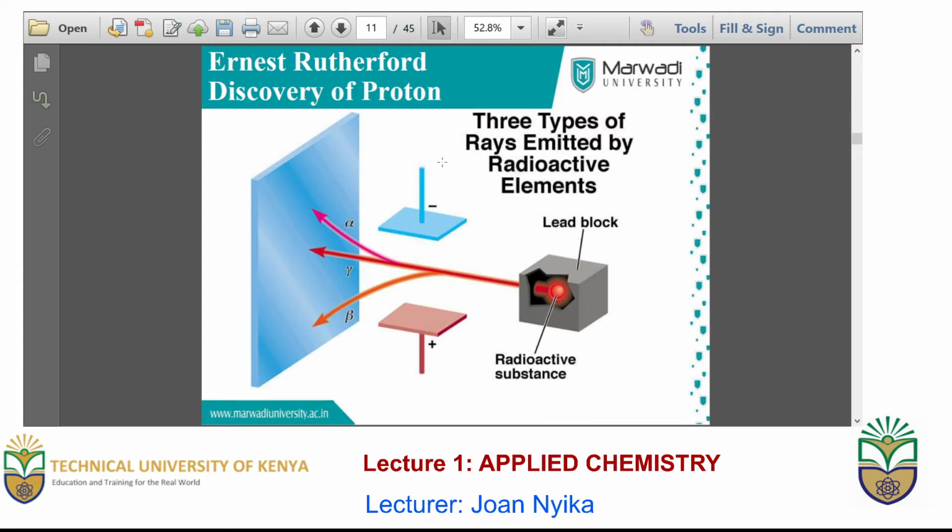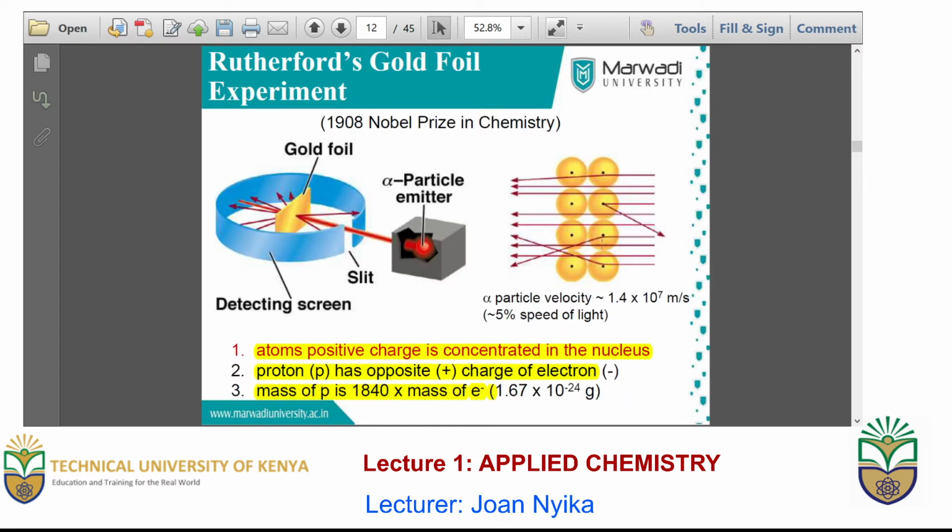In this separation of the rays into alpha, gamma, or beta, the atoms were subdivided into their various sub-elements, what we call the positively charged protons and the negatively charged electrons. This was done after using a lead block and putting in a radioactive element.